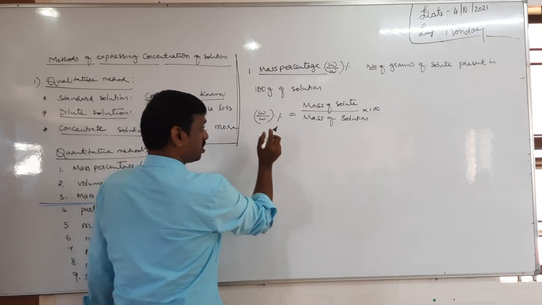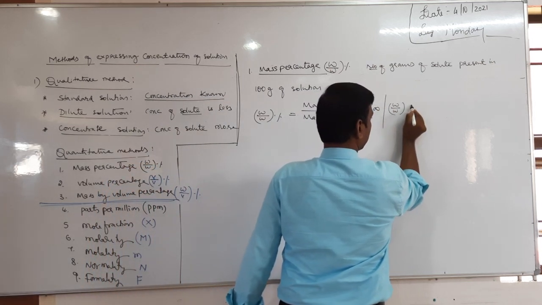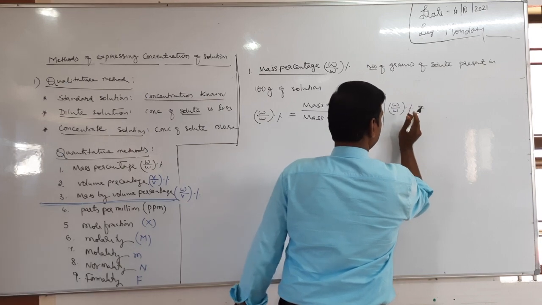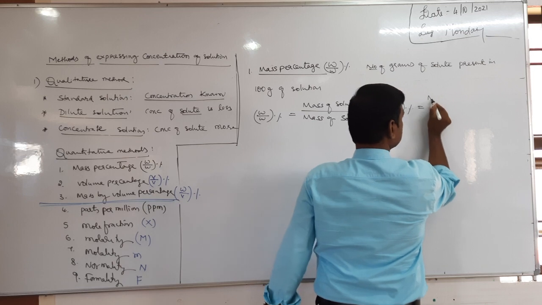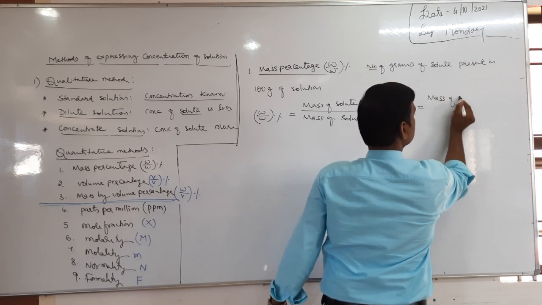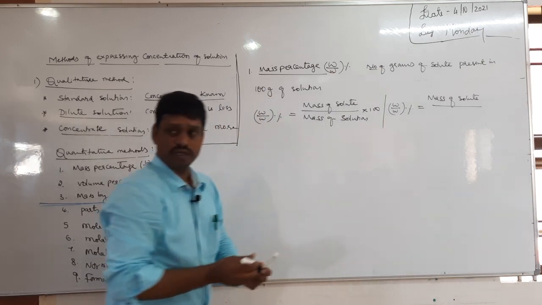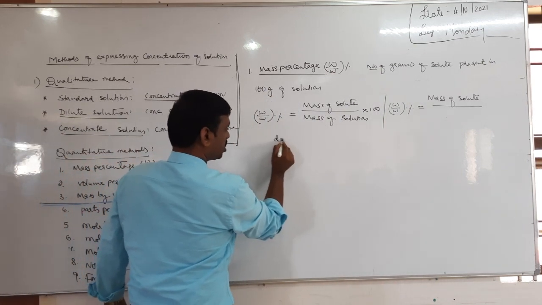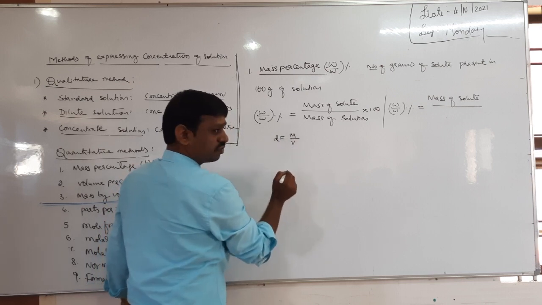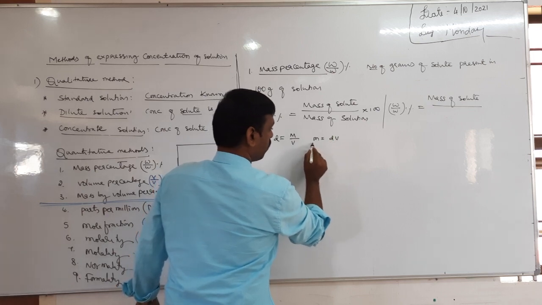Then, in other terms, W by W percentage is also equal to mass of the solute, let us take as it is, divided by mass of the solution. Then for mass of the solution, can I take density equals mass by volume, or mass equals density into volume?